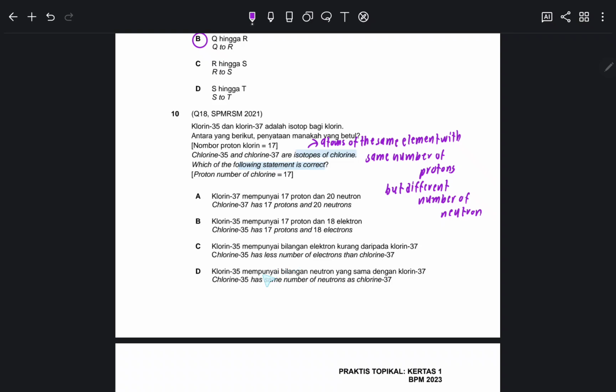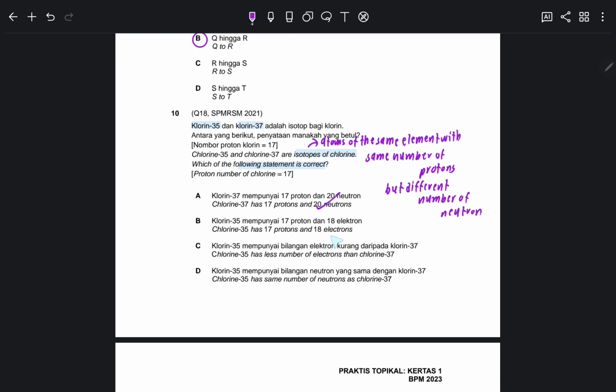So the answer is chlorine 37 has 17 protons and 20 neutrons. Okay, they say the proton number is 17, as already stated here, and then the 20 neutrons here lah. This is the nuclear number. Okay, whenever they write chlorine 35 lah, kira the nombor sebelah ni is actually the nucleon number. So kalau the proton number is 17, 37 minus 17 is 20 neutrons. So this is correct. Okay, next one.